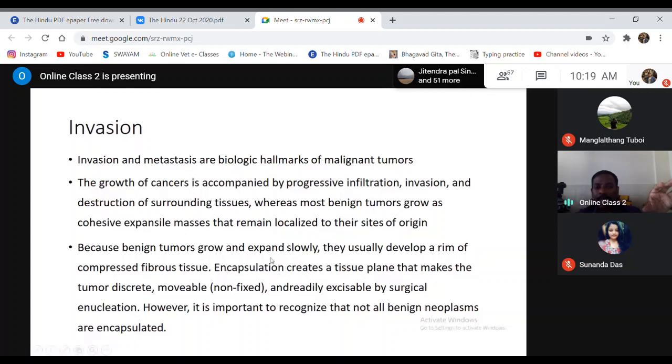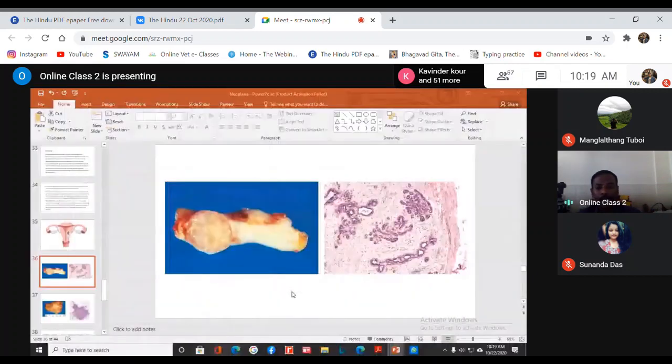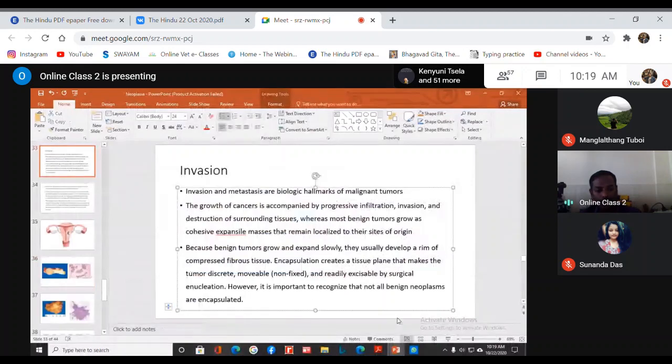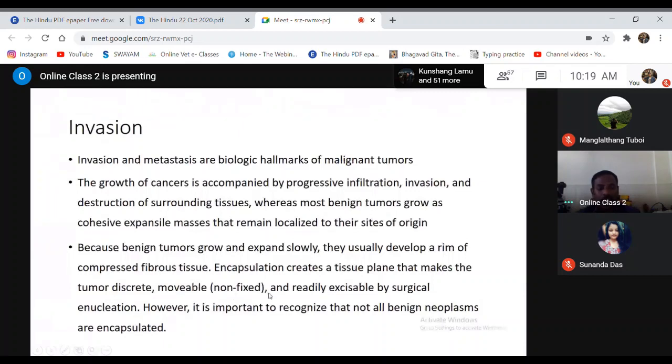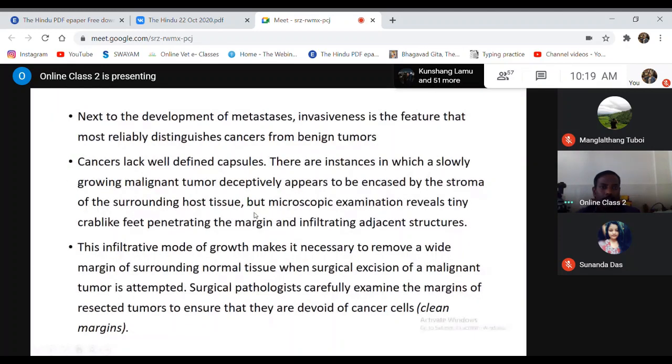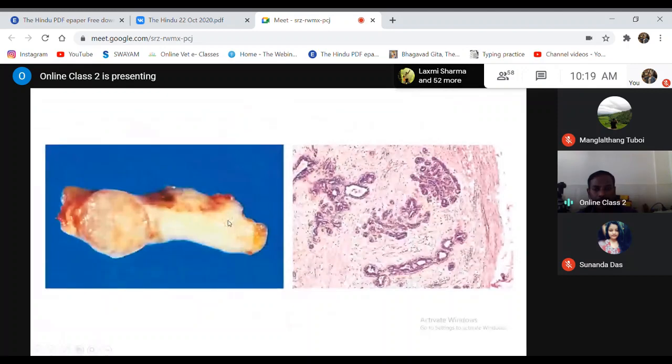You can find a clearly defined encapsulation, which makes it a movable mass that can readily be removed by surgical removal. Whereas in the case of cancerous cells, you normally do not find that capsulation. I have already explained these points mentioned here. So that is about invasion.